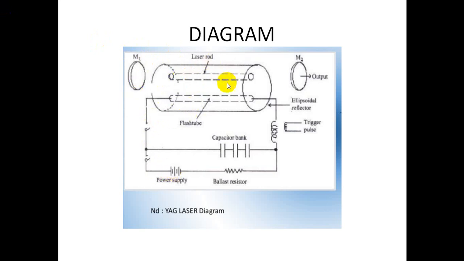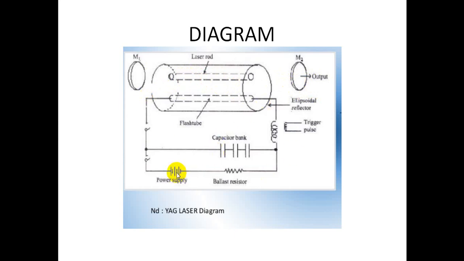These two are placed in an elliptical cavity. So this is the elliptical cavity. Here two mirrors, M1 and M2, are there. These two mirrors increase the efficiency of stimulated emissions. That efficiently amplified beam comes as output from the partially coated silver mirror. So this is the total construction.